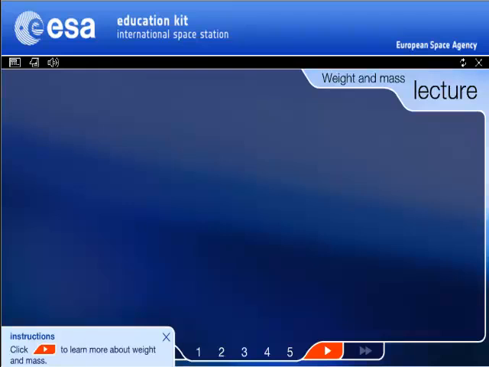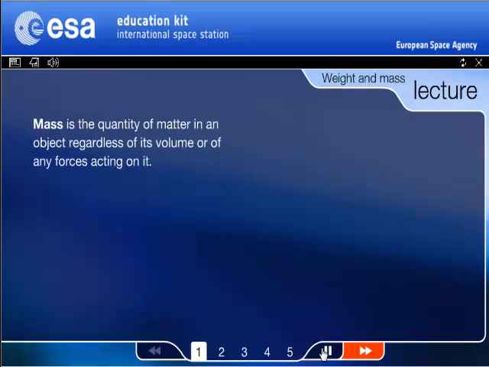Let's take a look at this video to review the difference between mass and weight. Click on the arrow to move from one slide to the next.